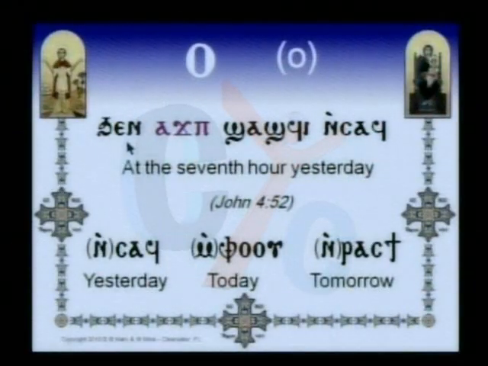Here is another example, chen agb shashfi and saf. This is in John 4:52. Chen agb shashfi and saf means at the 7th hour, or 7 o'clock, yesterday, and saf is yesterday. At the 7th hour, yesterday.